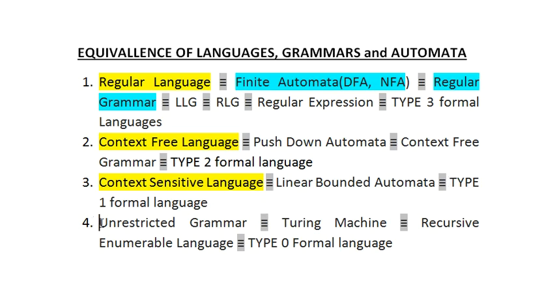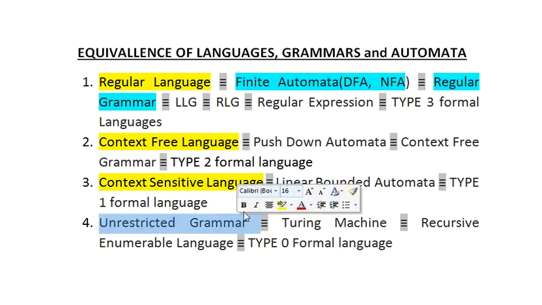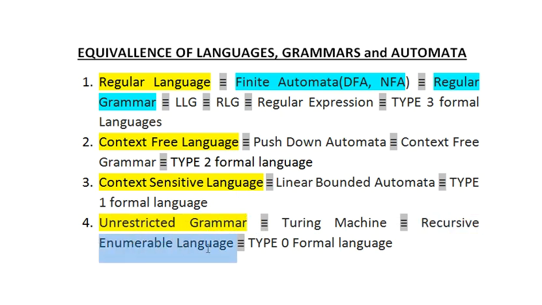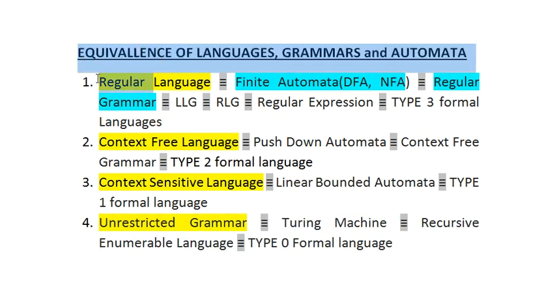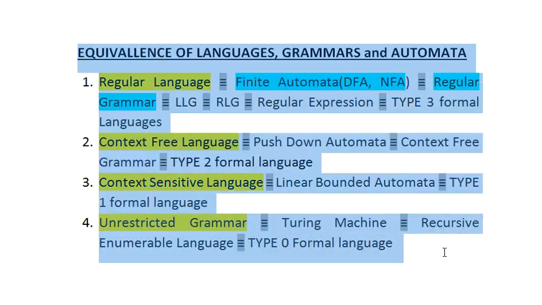The last one is your unrestricted grammar, or sometimes it is also called recursively enumerable grammar. This is the fourth one, and this is the most powerful grammar. The language that is accepted by this grammar is your recursively enumerable language, and recursive language is also one category. The acceptor is your Turing machine, and the type is type 0. So this is the entire hierarchy, the equivalence of languages, grammars and automata.